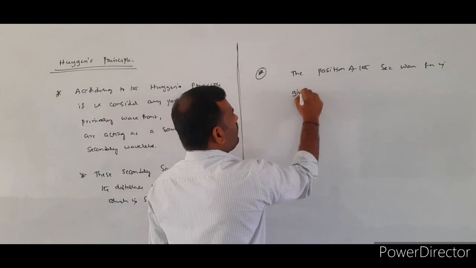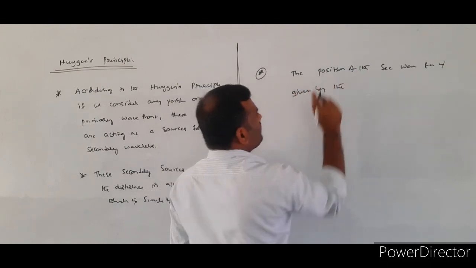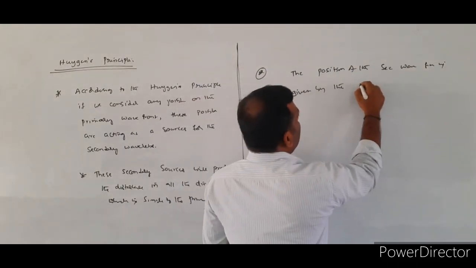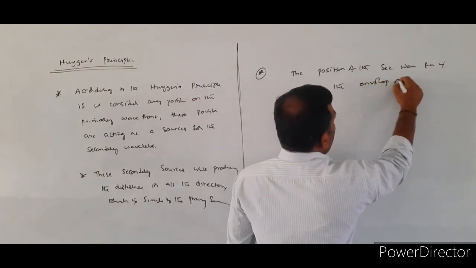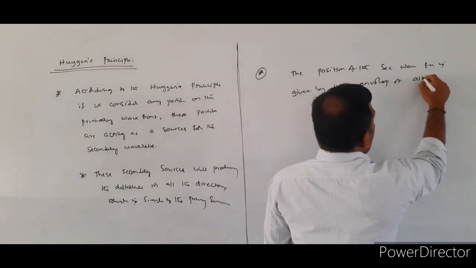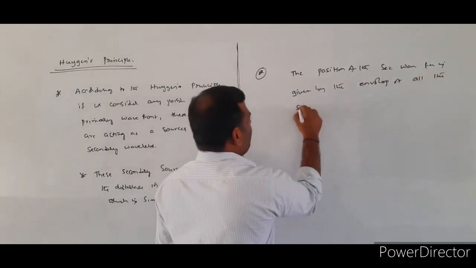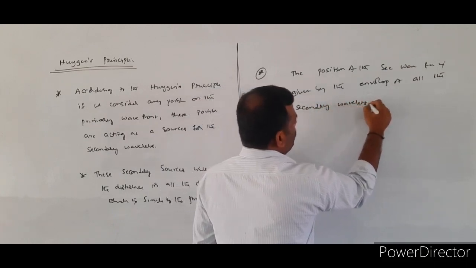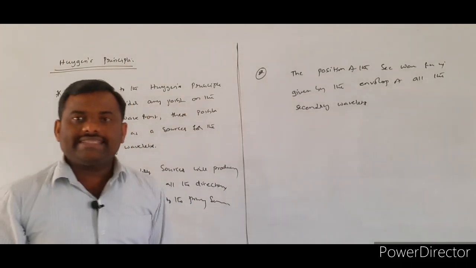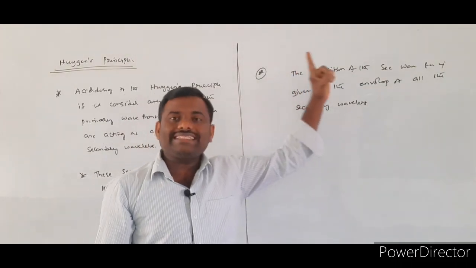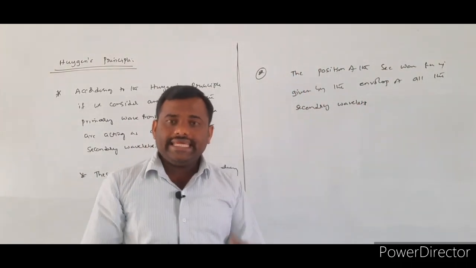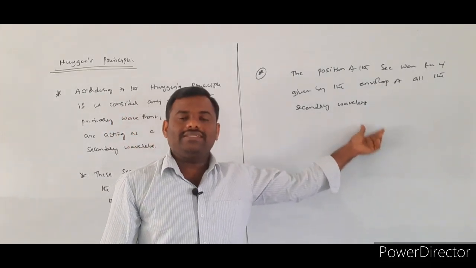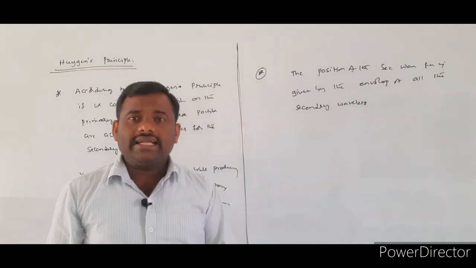The position of the secondary wavefront will be given by the envelope of all the secondary wavelets. That means the position of the secondary wavefront will be given by the envelope, or the locus, of all the secondary wavelets. Like that, we get the secondary wavefront.